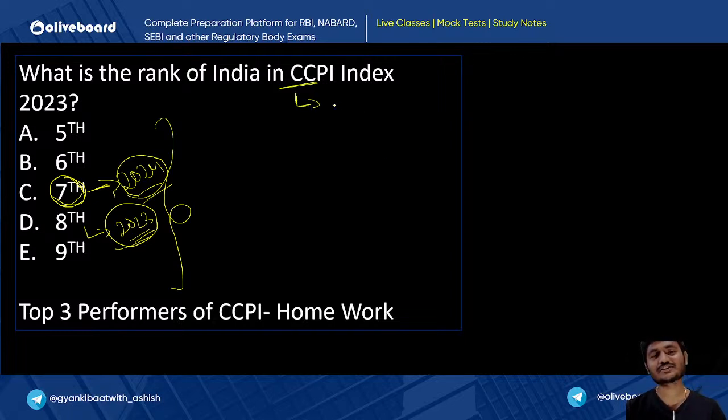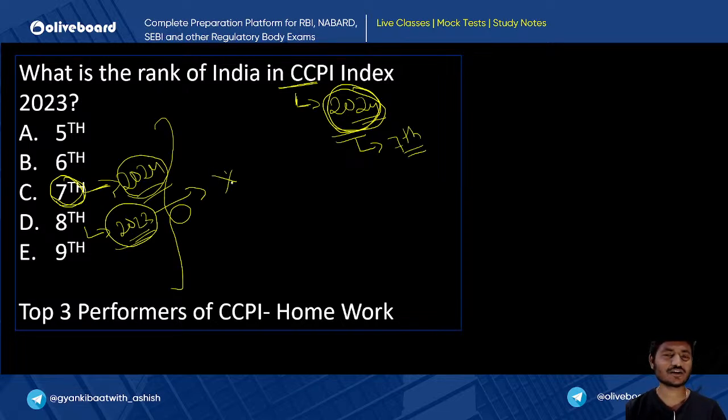So the CCPI index 2024 has been released recently, and here the rank is 7th. What is the rank in 2023? In 2023 the rank is 8. So just remember this very fact. Even though this is the year 2023, I don't know why this concept is followed by CCPI, but the CCPI index 2024 gets released in 2023. The 2025 index will be released in 2024. So remember, if the examination asks about the 2023 index, then the answer would be 8.